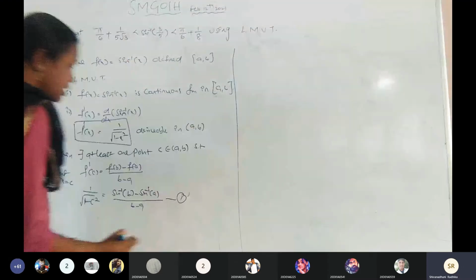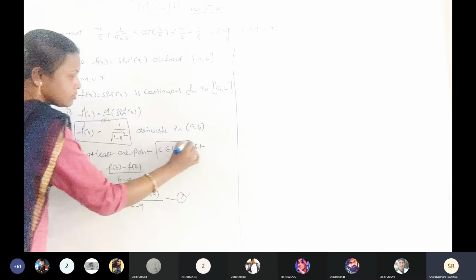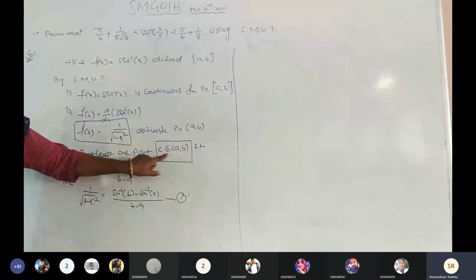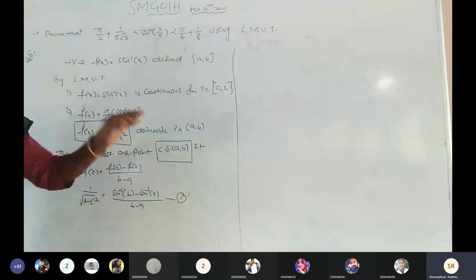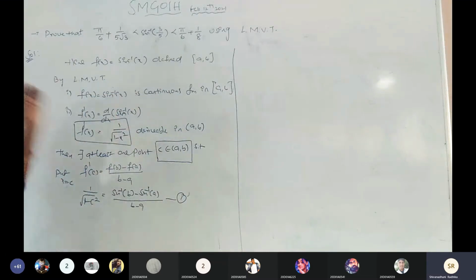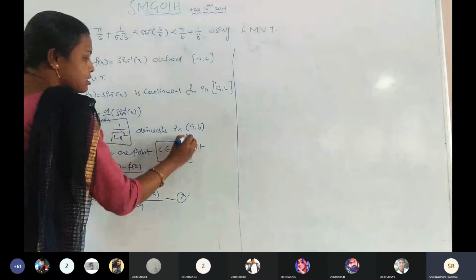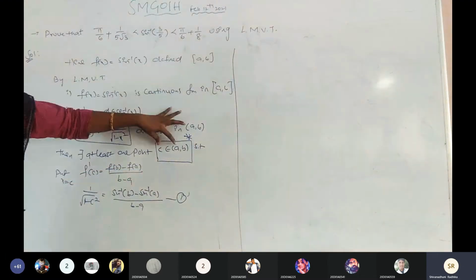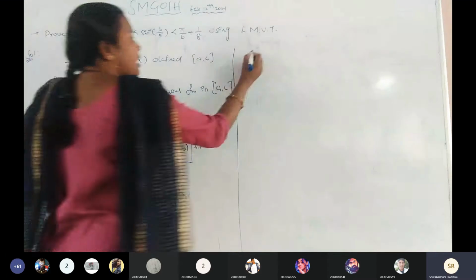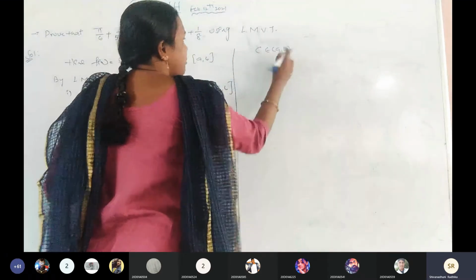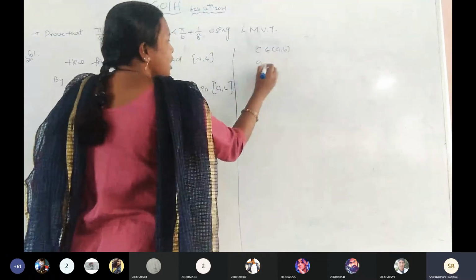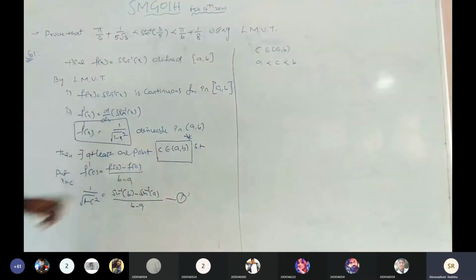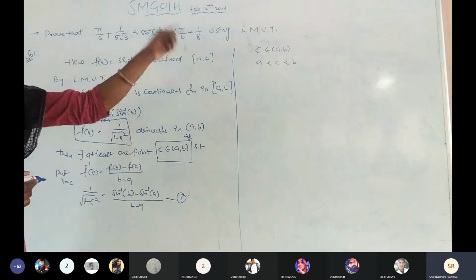See this interval. What is the given interval? The point c belongs to the open interval (a, b). This is the main point in the inequalities. I am going to take this one: c belongs to the open interval (a, b). That I am going to write as a less than c less than b. What is the meaning of that? That c lies between a and b.